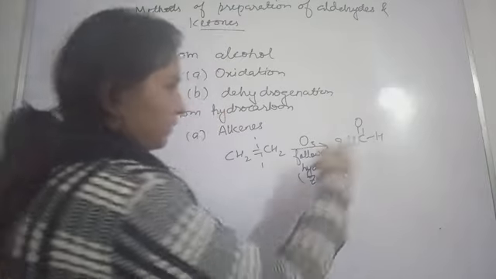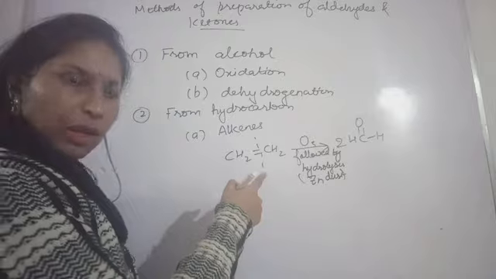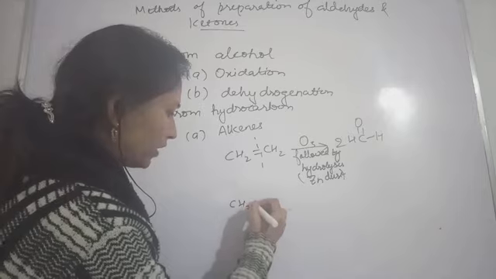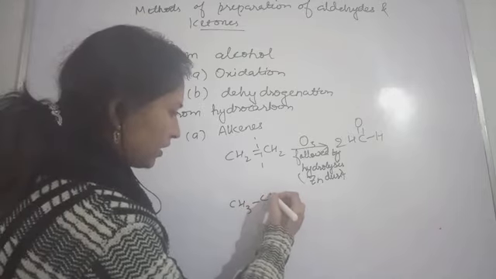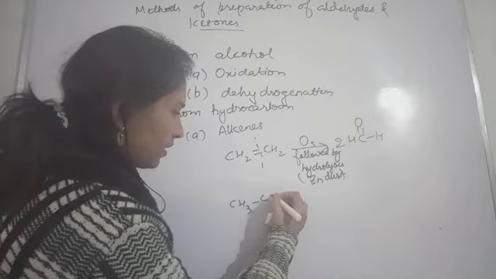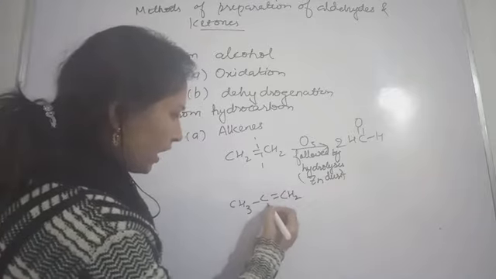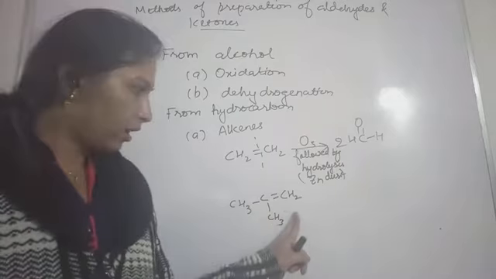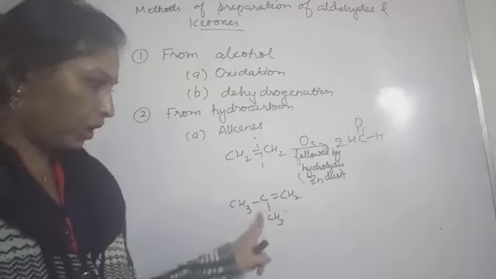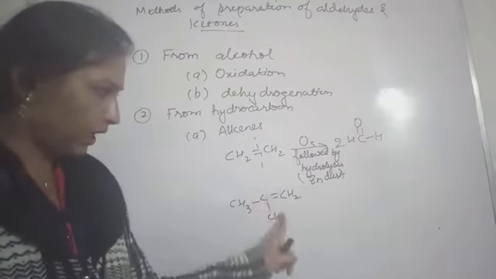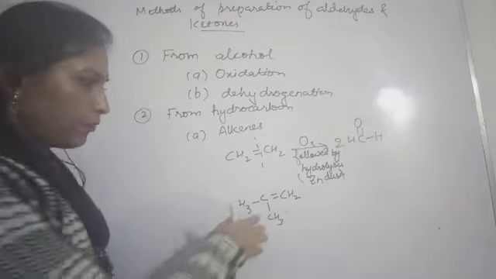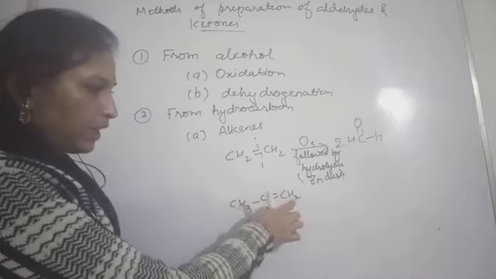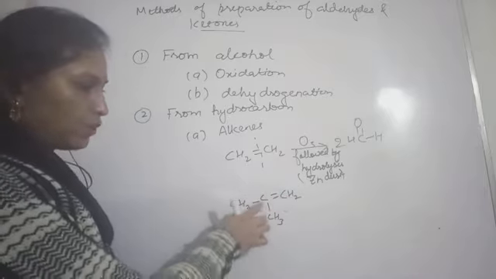If you want a ketone, the alkene you take, suppose CH3, then C double bond CH2, and here you take one more alkyl group. Then the breaking of this bond will result in C double bond O here and C double bond O here. So here you will get an aldehyde, and here you will get a ketone.